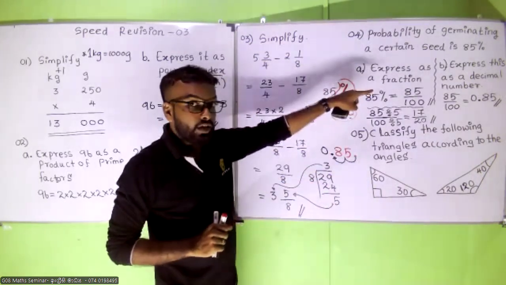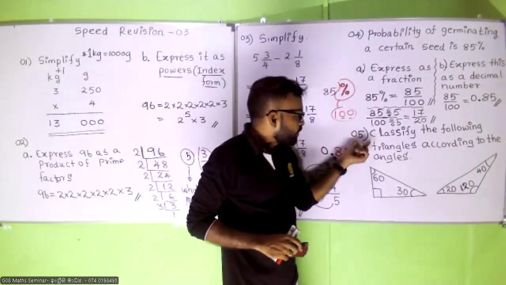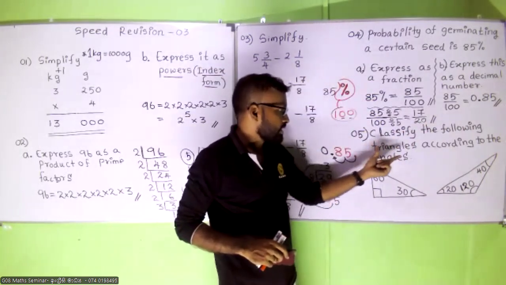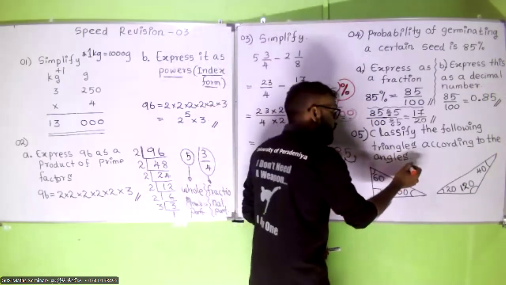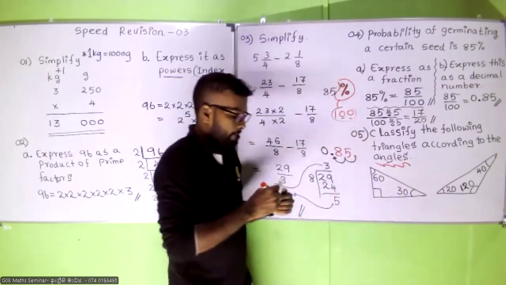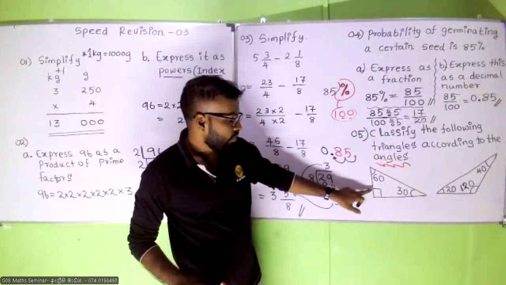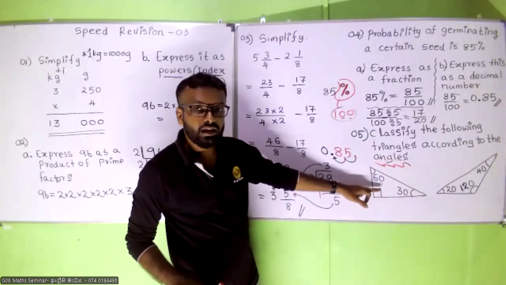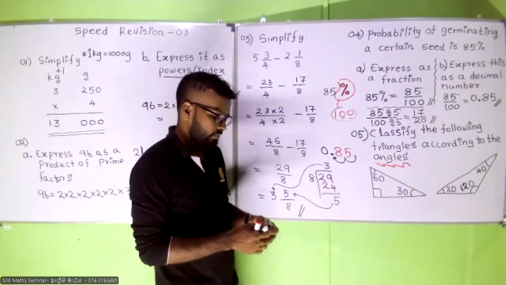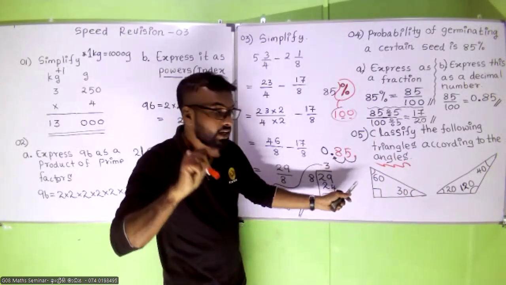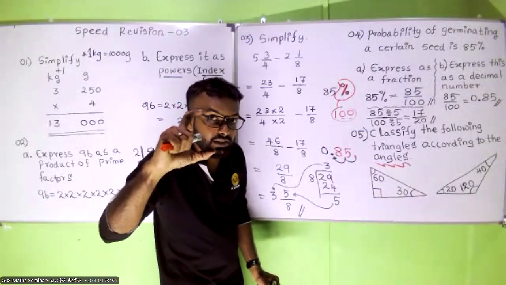So now we have grade 7. Fifth question: classify the following triangles according to the angles, not the sides. By looking at this triangle, what is this special angle called? Right angle. Super. So we can tell this triangle is a right angle triangle.